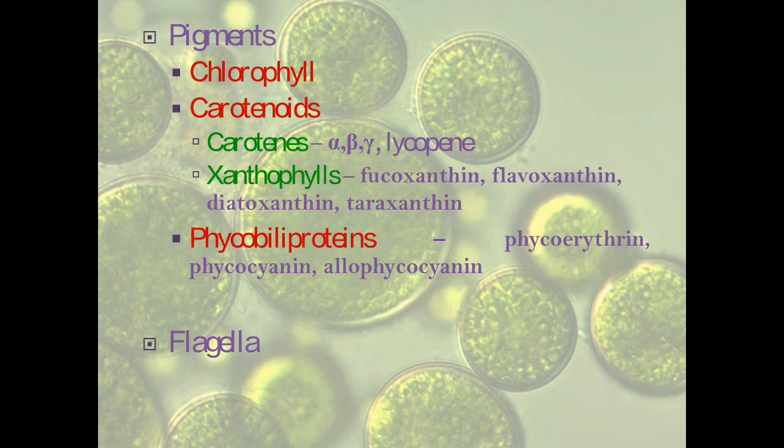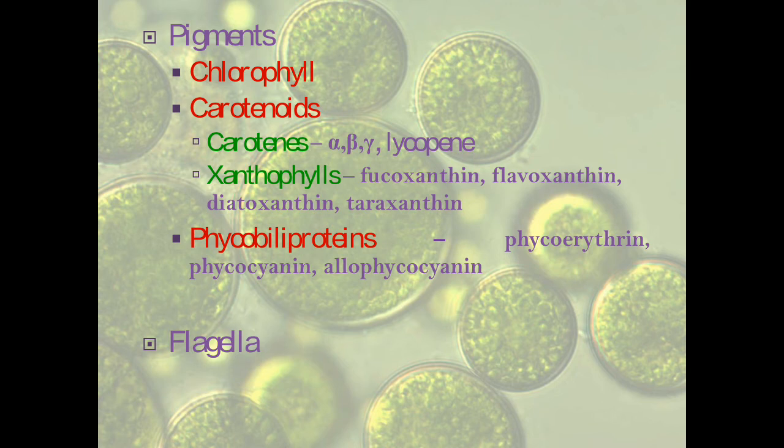There are two types of carotenoids. We have carotenes and xanthophylls. Carotenes are unsaturated hydrocarbons, whereas xanthophylls are unsaturated hydrocarbons which contain oxygen in them. So oxygen is a major component of xanthophylls, whereas carotenes have more of carbon and hydrogen. Carotenes examples include alpha carotene, beta carotene, gamma carotene, lycopene. These are the usual examples, and their color usually tends to be orange to yellow.